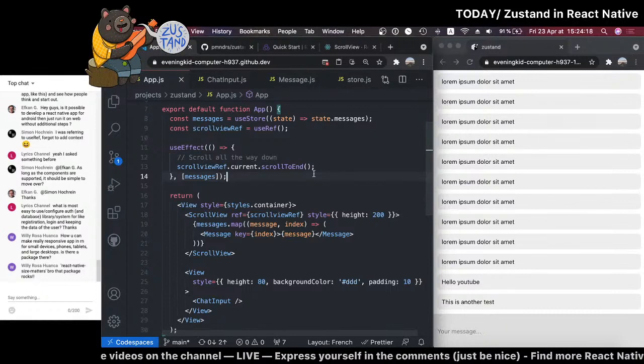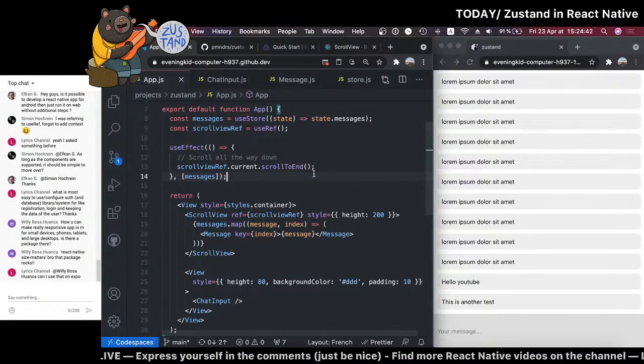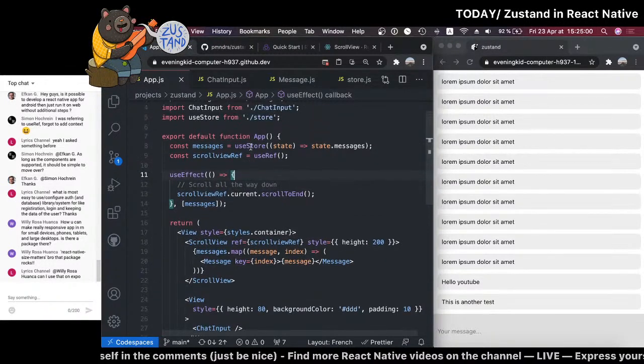How can you make a really responsive app in React Native for small devices, phones, tablets, and large desktop? Is there a package for that? Yes, there is one. It's called Dripsy, but I mean, I think that's the only one I know. I'm pretty sure there's probably something else for responsive design. Oh yes, size matters. Yes, exactly. That's one that is also very good. At some point, I really thought of creating my own library for this. But anyways, can I use that on Expo? Yes, I think it's just a JavaScript package, so you should be good to go.